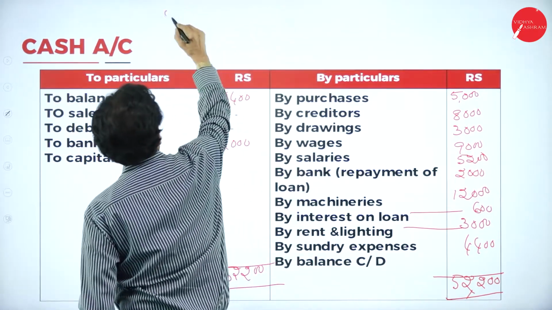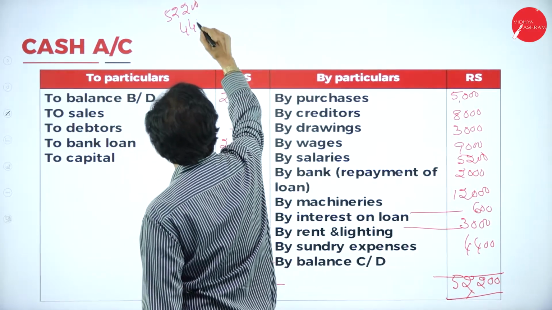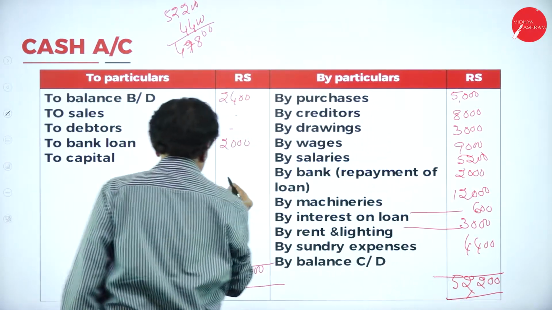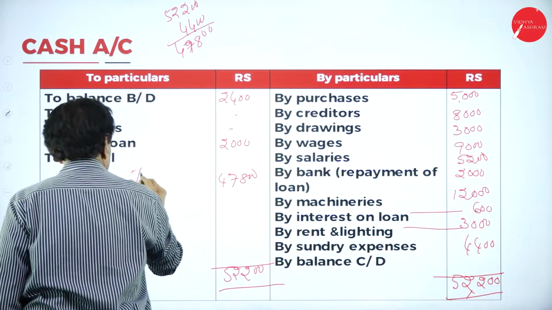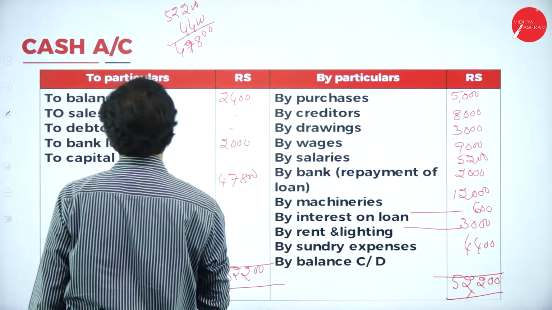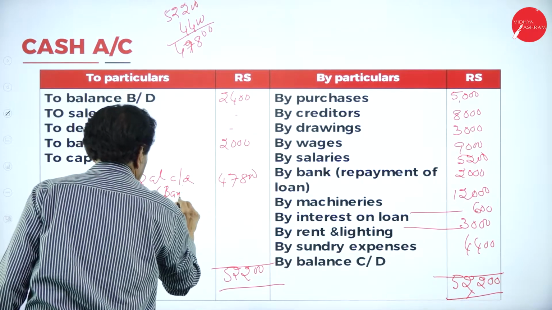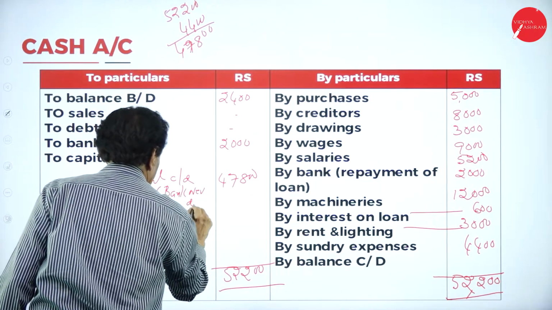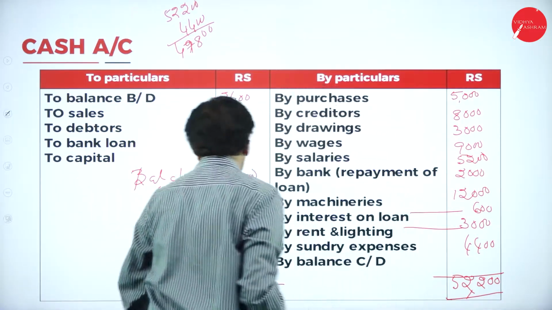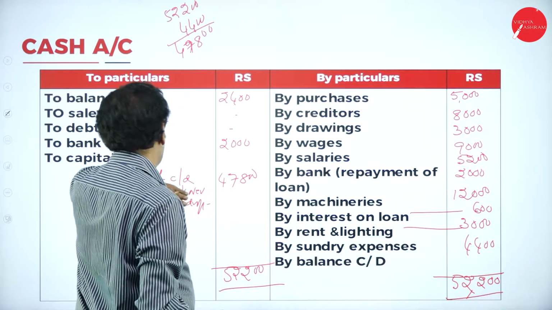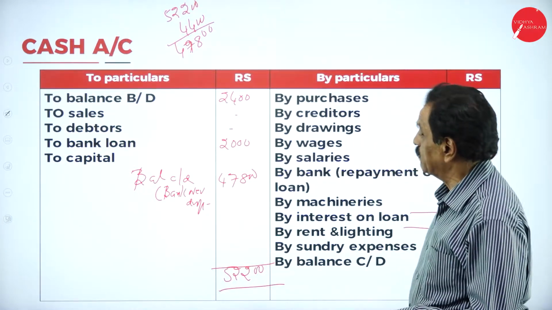Out of 52,200, you have got 4,400. Balance carried down 47,800. So the total is 52,200. Out of that 2,000 gone, the assumed bank loan has been taken, 47,800. Just an assumption we made, 47,800.